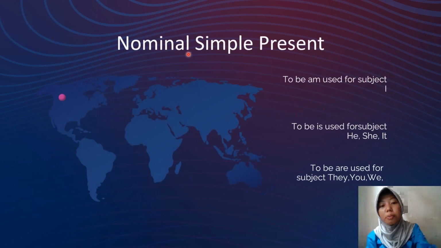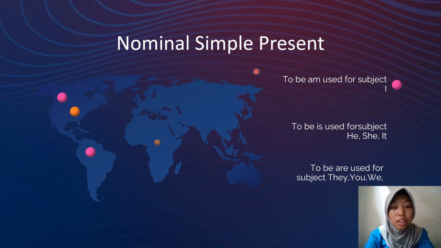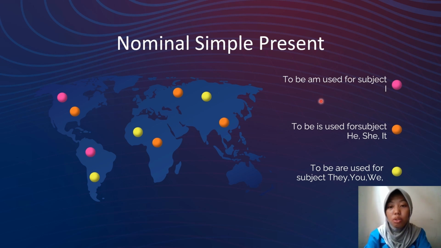Okay, nominal simple present. I explained earlier the nominal uses to be. Maybe you are already familiar with to be, but I just want to remind you so that you are more confident in making sentences. To be "am" is used for subject I. To be "is" is used for subject he, she, it. To be "are" is used for subjects they, you, we.